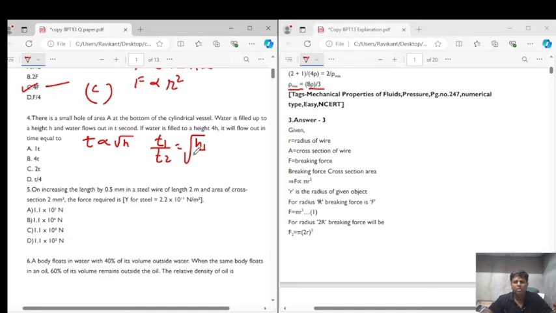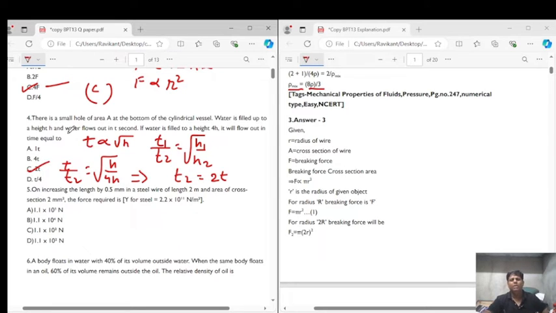H1 upon H2, right? So from here we can say that T1 is your T and T2, let it be T2, is equals to under root of H1 upon H2, where H1 is H and H2 is 4H. So from solving this we will get that T2 is equals to 2 times of T. So the correct answer for this question will be question number 4. The correct answer will be option C.